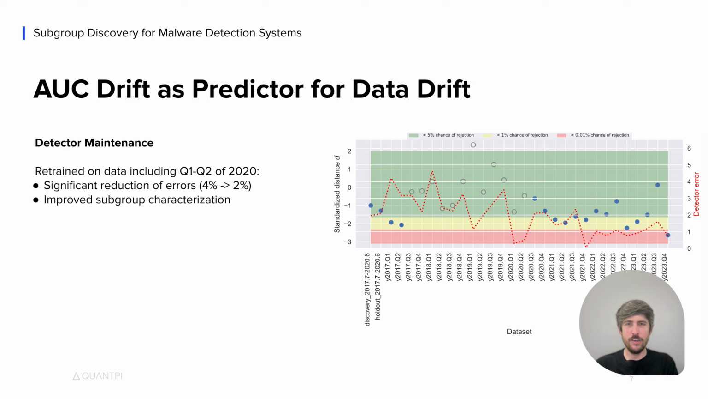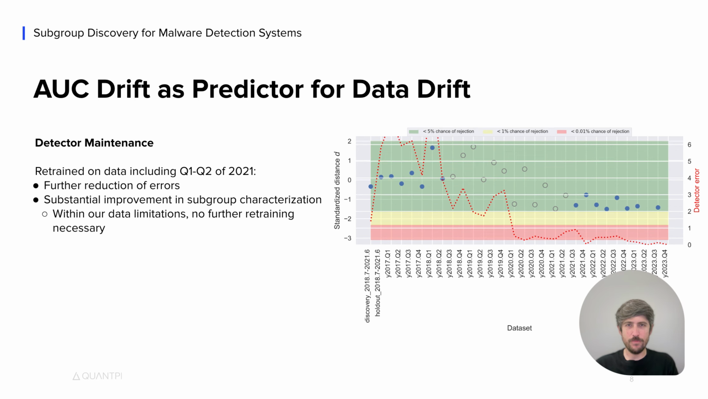For this instance, the first two quarters of 2021 are within the yellow band. We subsequently perform an additional retraining and find further detector error improvements. In addition, characterization of all subsequent datasets now lie within the green band. Within the limits of our data and only looking forward, we see no reason to retrain the model.